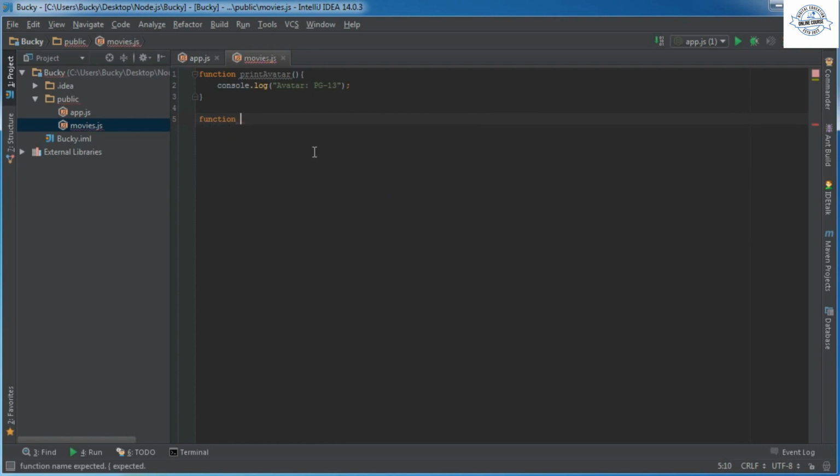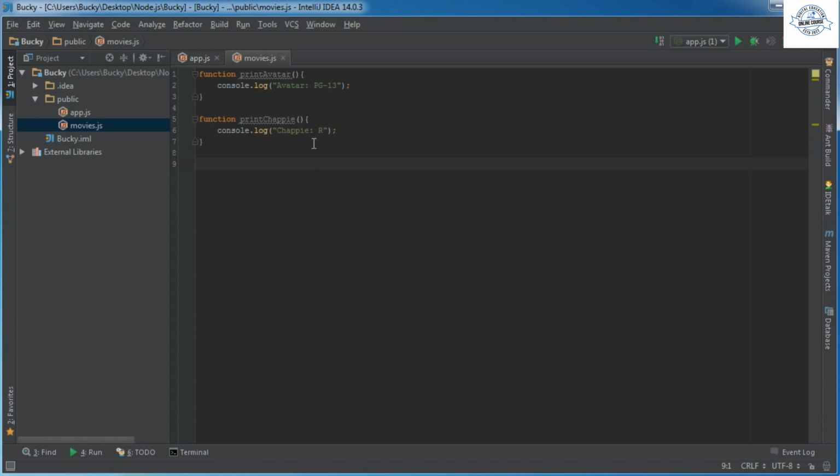So function, I'll print Chappie. By the way, I think I said this, I saw Chappie the other night, and pretty good movie. Highly recommended. So Chappie, and I believe this is rated R. I think so. I remember they said the F word a couple times, so whatever.